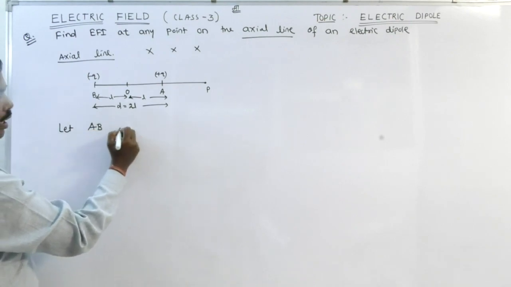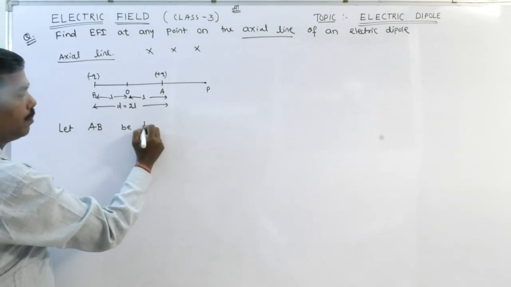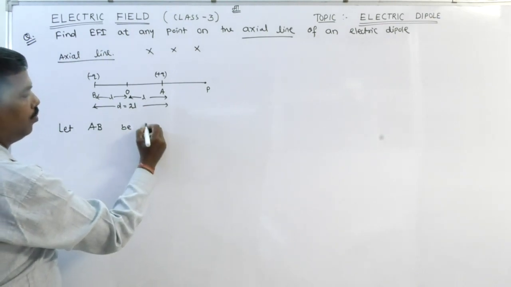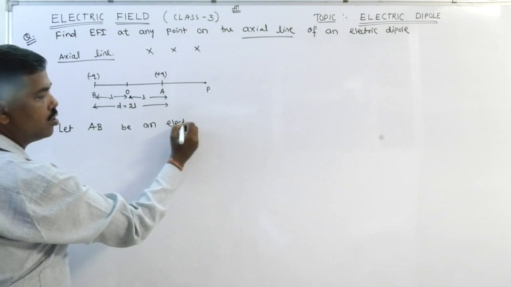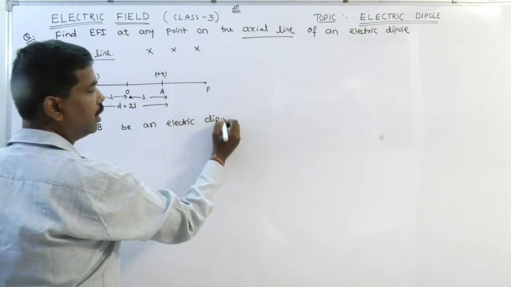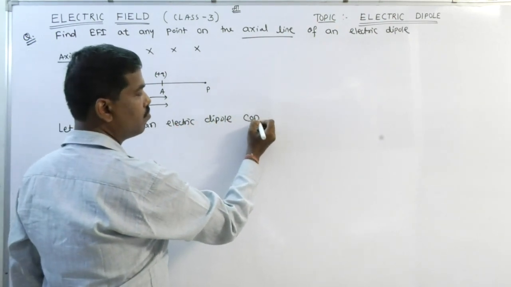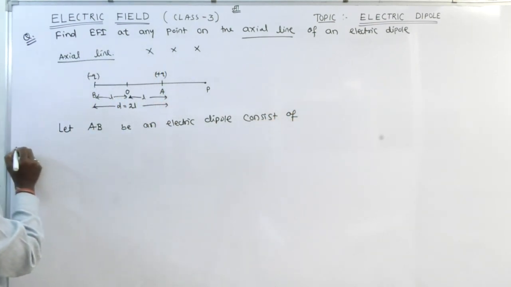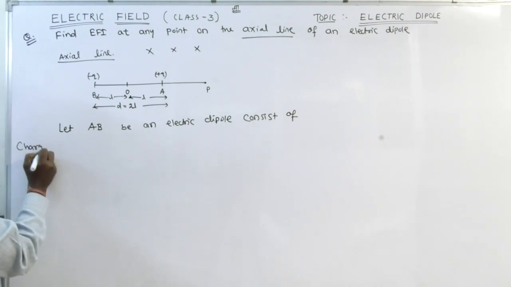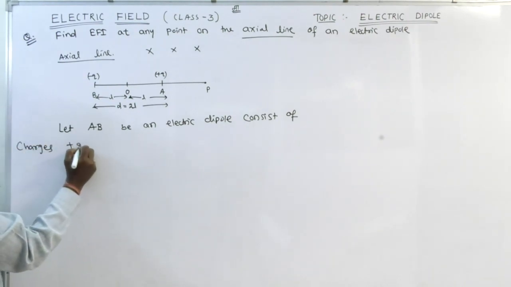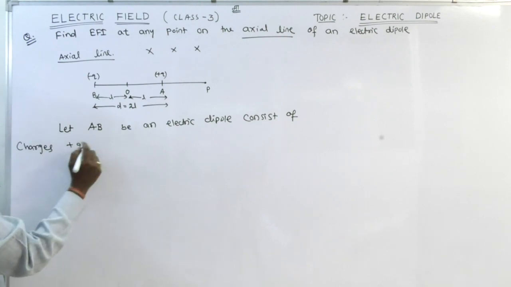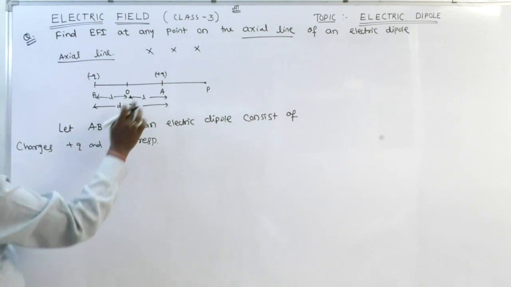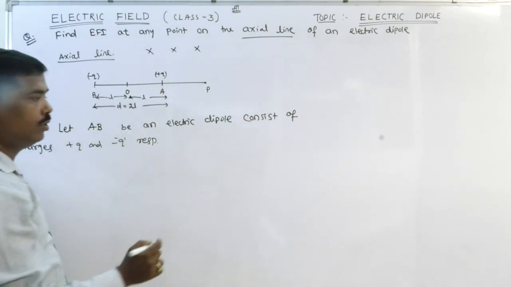Let AB be an electric dipole consisting of charges plus Q and minus Q respectively. Clear?